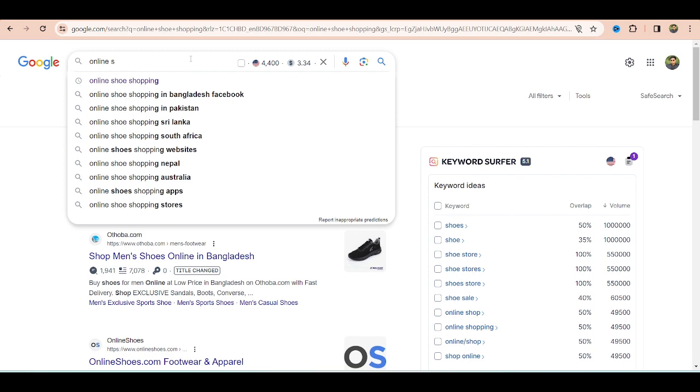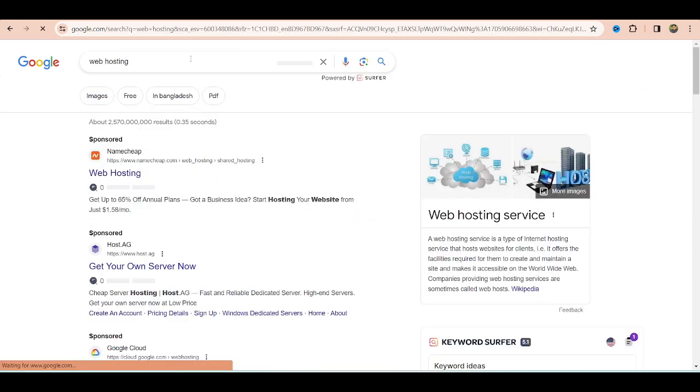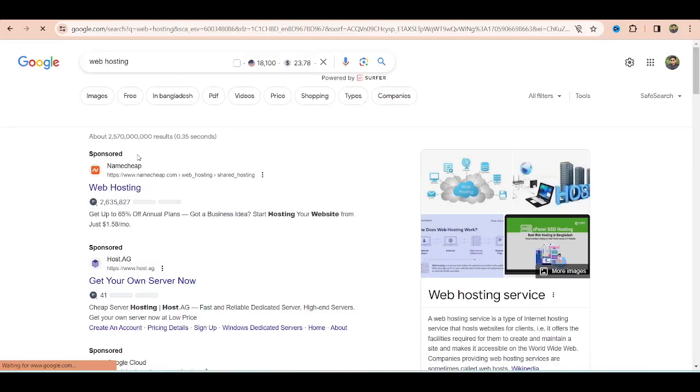So now say web hosting here, right? Here you will see Namecheap. Well, everyone knows Namecheap is a big web hosting company, but still they are running an ad to be on the top page. On the Google top page, they are showing. See how you would know that they are running an ad?